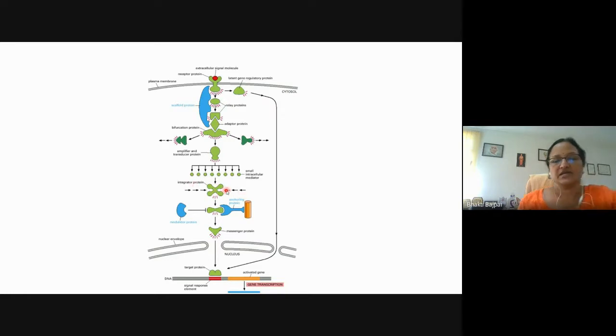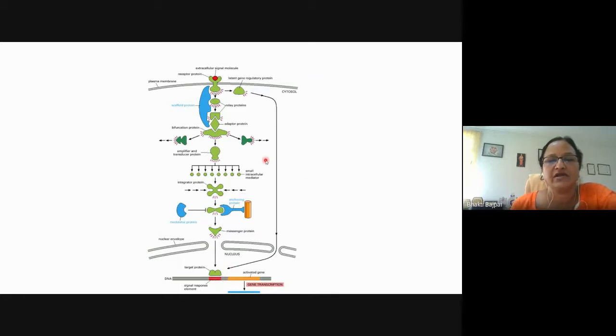So it is integrating signals from different pathways and then producing one particular concerted effect in one particular pathway. Now the anchoring protein is providing the anchorage to the signaling protein so that it can be held in sequence and activated. And finally the messenger protein. The function of the messenger protein is to relay the signal from one site of the cell to the other. For example, messenger proteins carry the message or the signal from the cytoplasm to the nucleus. And once inside the nucleus, they bring about the transcription of the target gene.